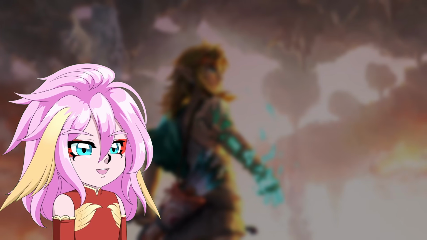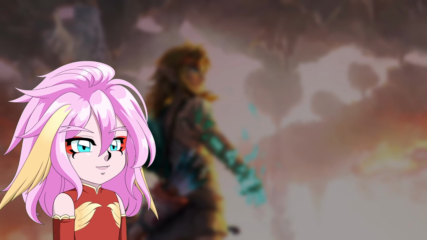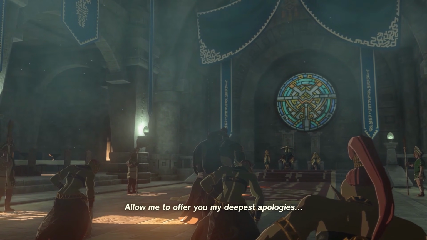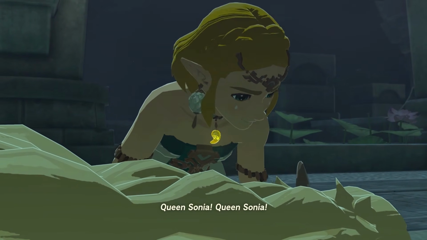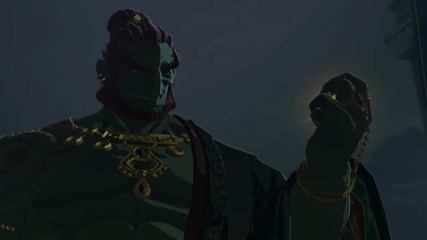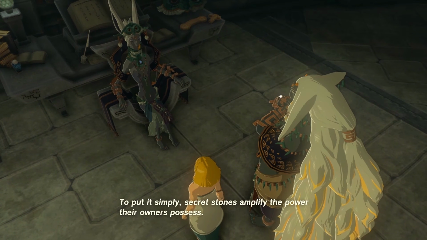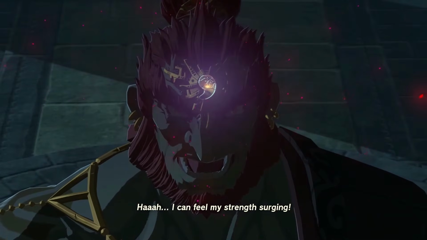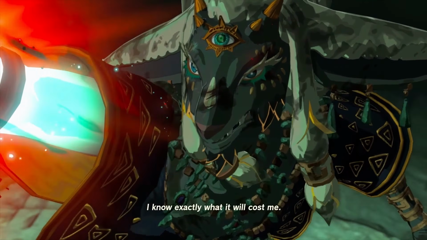Speaking of legends, Ganondorf has the biggest impact on the legend timeline out of every character once we look at his entire story. Earlier I gave a very basic version of the backstory for Tears of the Kingdom, but now we need to flesh out a few details. First, the person who Ganondorf kills is Queen Sonia, while the relic he claims is her secret stone. Secret stones are powerful Zonai artifacts that enhance a person's abilities. It's the secret stone that transforms him into the Demon King. Rauru is then forced to sacrifice himself to seal Ganondorf away deep underground.